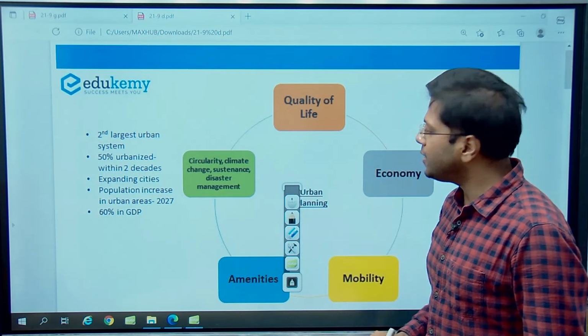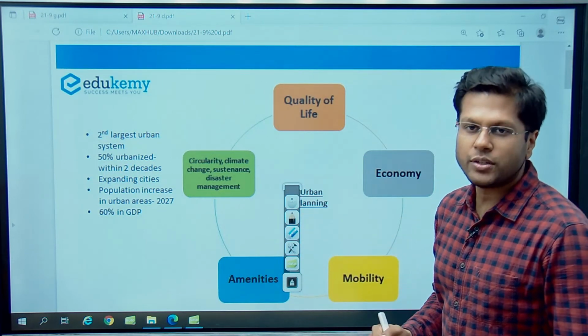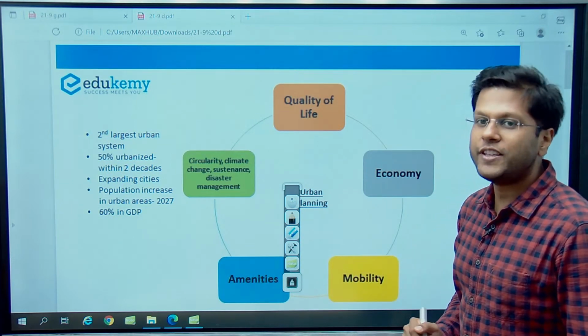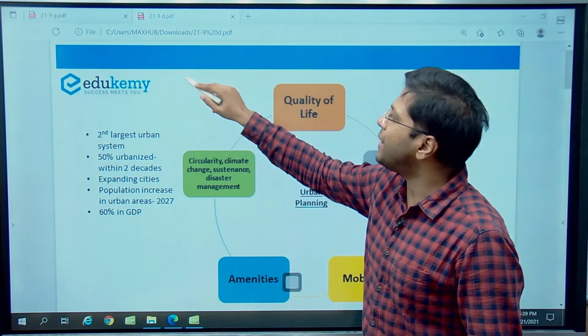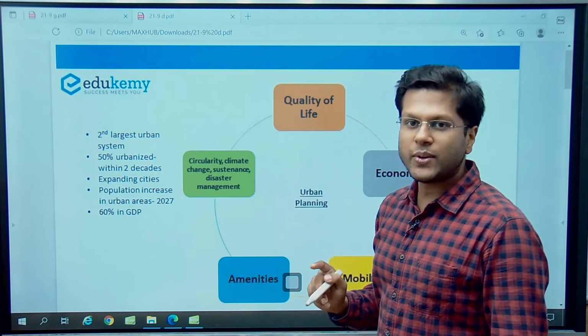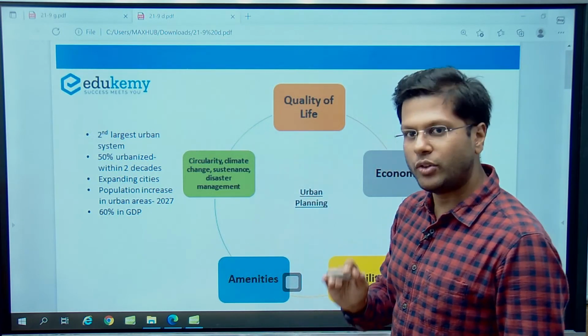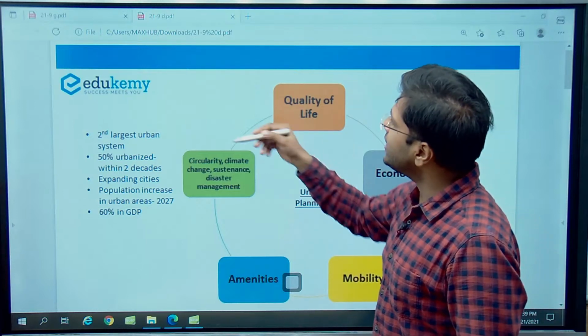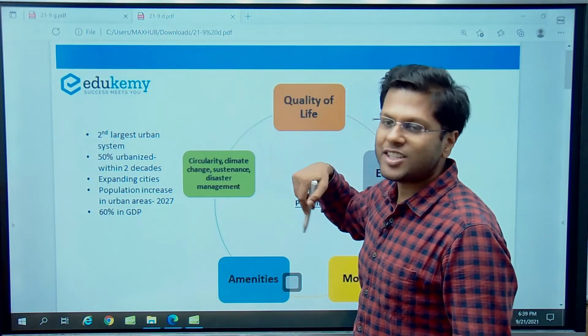So one good example is that of the Master Plan Delhi 2041. And we have discussed this in one of the featured news. So all you want to type is Master Plan Delhi Edukemy on Google. You will find that article. If you put that on YouTube as well, Master Plan Delhi Edukemy, you will be able to find that article. So in that article, we discussed how Delhi has created its master plan.